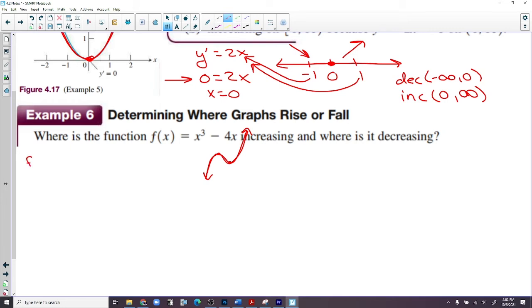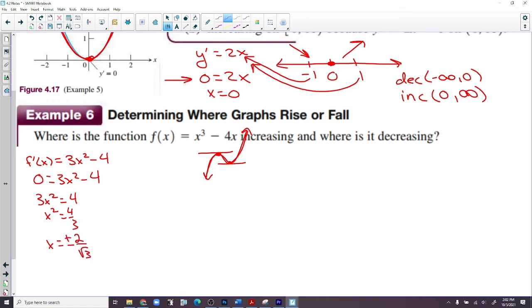So what we're going to do is take the derivative, 3x squared minus 4. We're going to find out where the slopes are 0, where they change sign. So in other words, up here and down here. So 0 is equal to 3x squared minus 4. Taking the derivative and setting it equal to 0 on a test could be worth 1 or 2 points. It could be, not every time. So 3x squared is equal to 4. X squared is 4/3. X is plus or minus 2 over square root of 3.